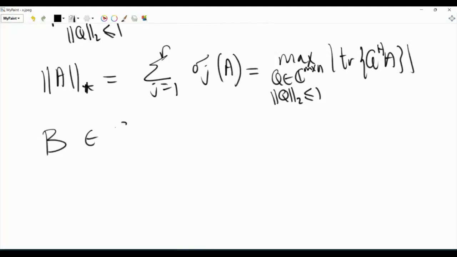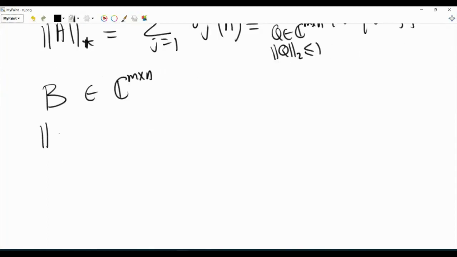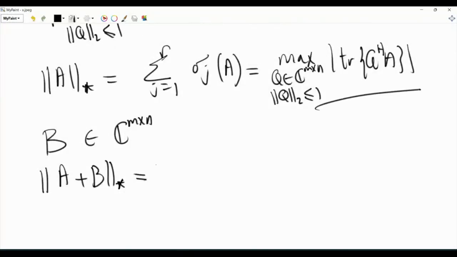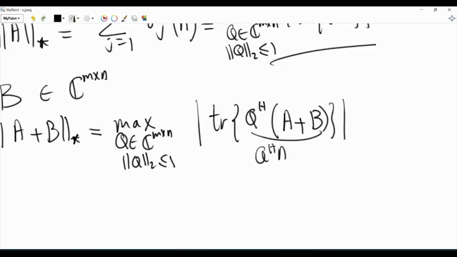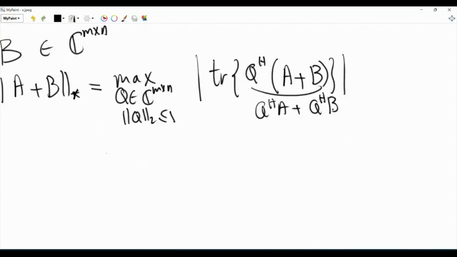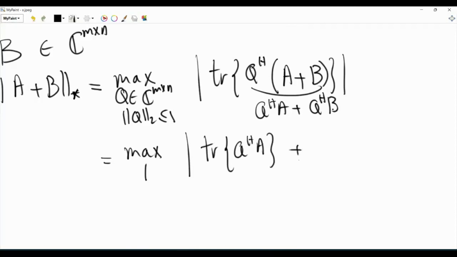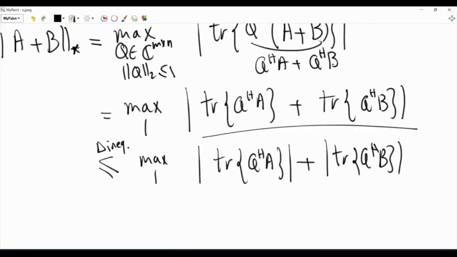So let's take another matrix B that is of size m by n. The nuclear norm of A plus B, if we use this definition here, is the maximum over Q of size m by n, L2 norm of Q less than or equal to 1, of the trace of Q Hermitian, and then here I put A plus B. Now, this is Q Hermitian A plus Q Hermitian B, and the trace of the sum of these two matrices is the sum of traces. So this is equal to the maximum, and then we have the magnitude of trace Q Hermitian A plus the magnitude of trace Q Hermitian B.